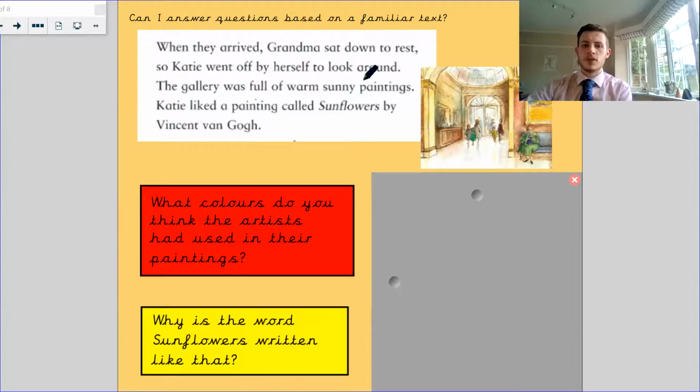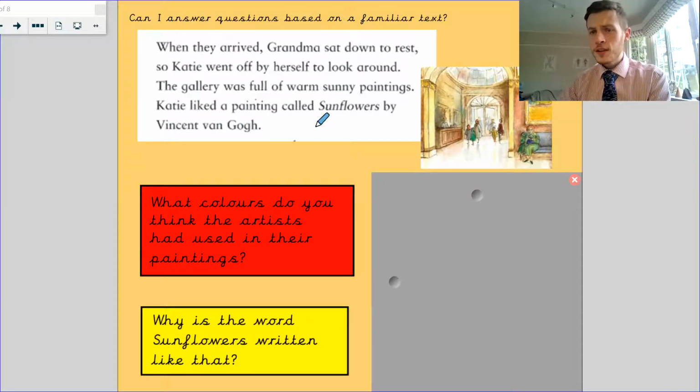When they arrived, Grandma sat down to rest. So Katie went off by herself to look around. The gallery was full of warm, sunny paintings. Katie liked a painting called Sunflowers by Vincent van Gogh.